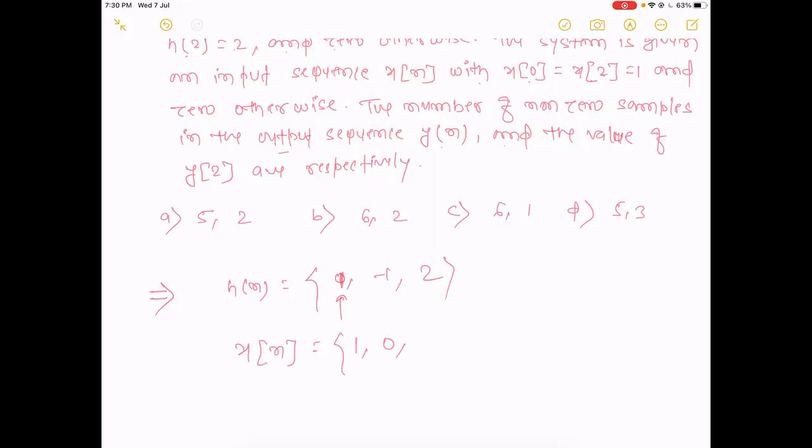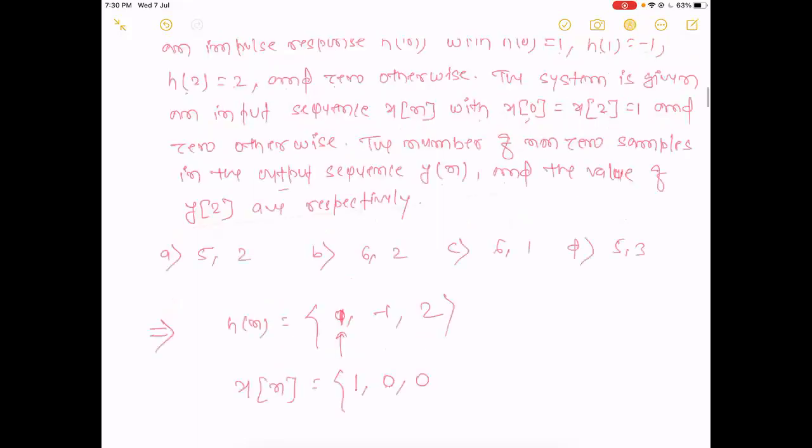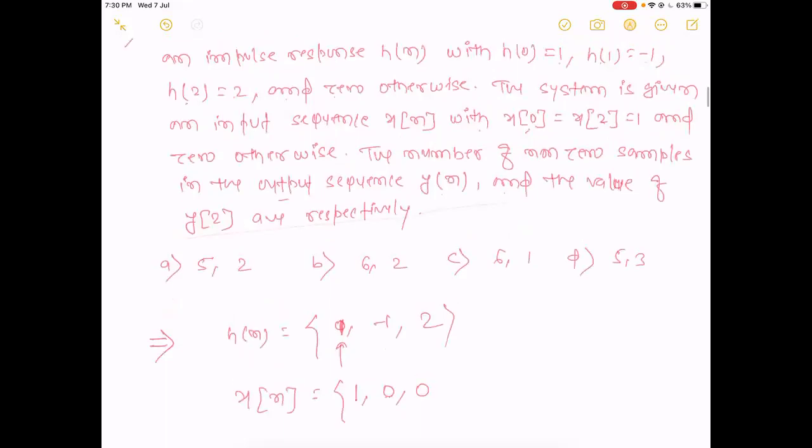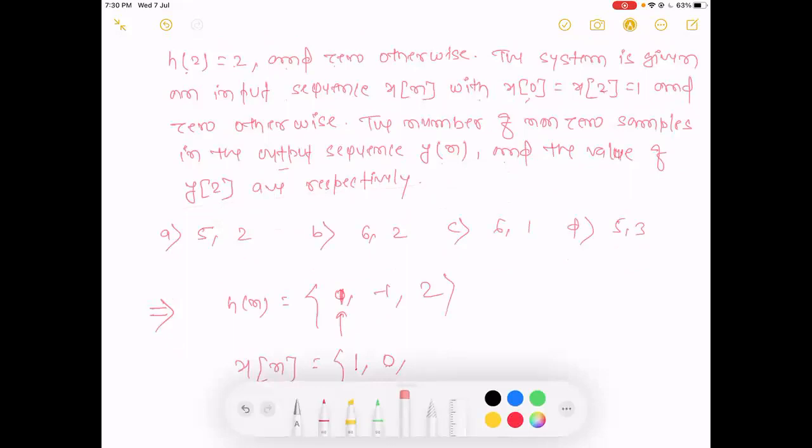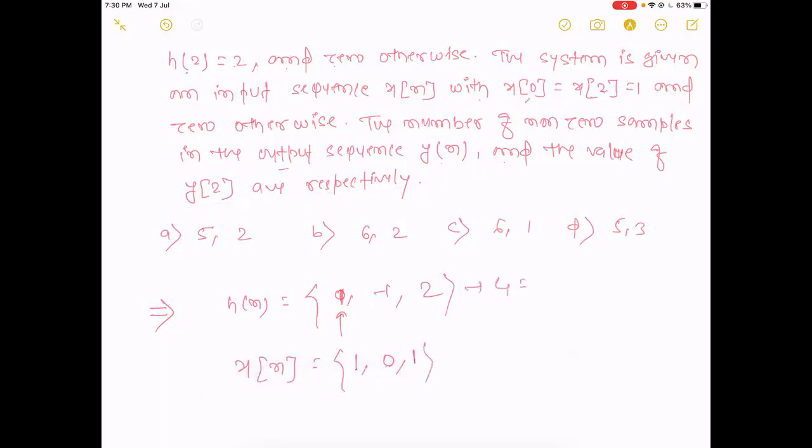Then x0 at the origin position is 1, x1 is 0, and x2 is 1. The lengths are L1 equal to 3 and L2 equal to 3.